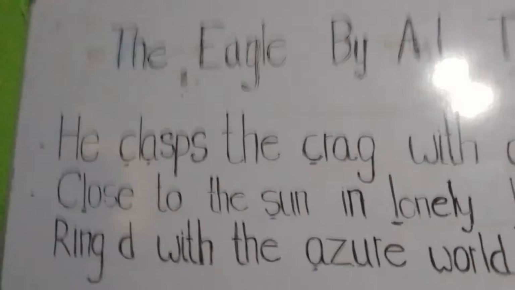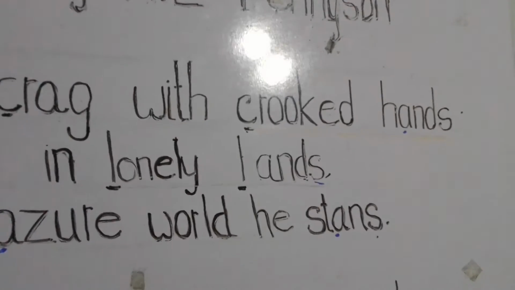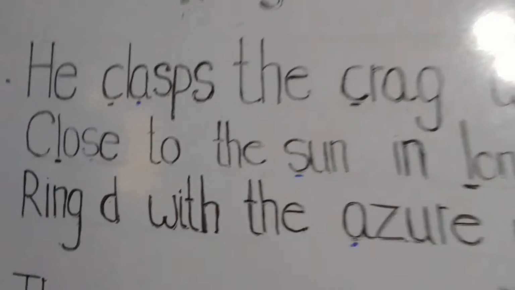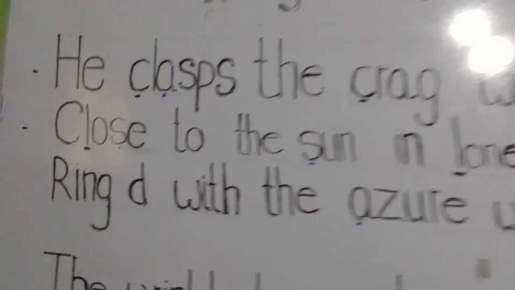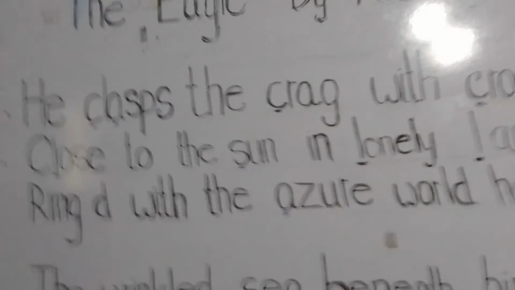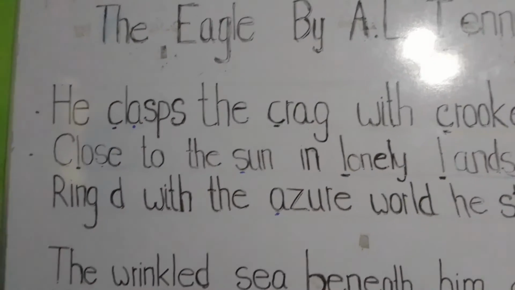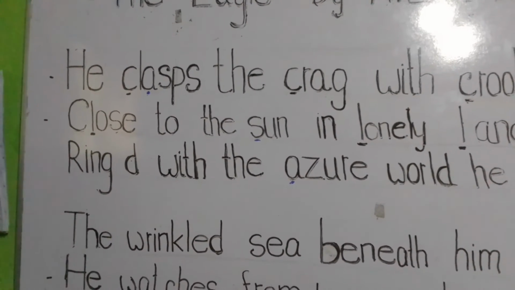Okay, students, I would like to say something about the eagle at the beginning, soon after reading the poem by myself. Students, what sort of a bird is an eagle? An eagle is a dominant predator.